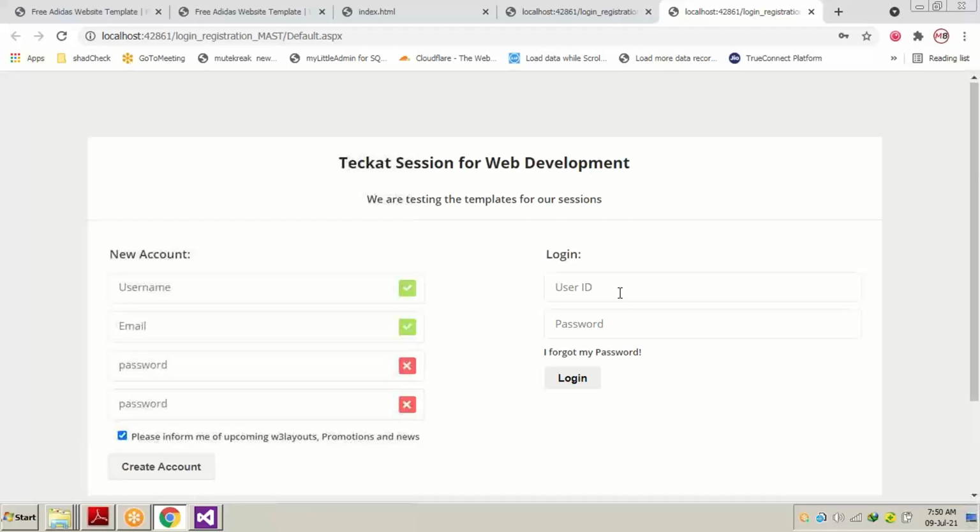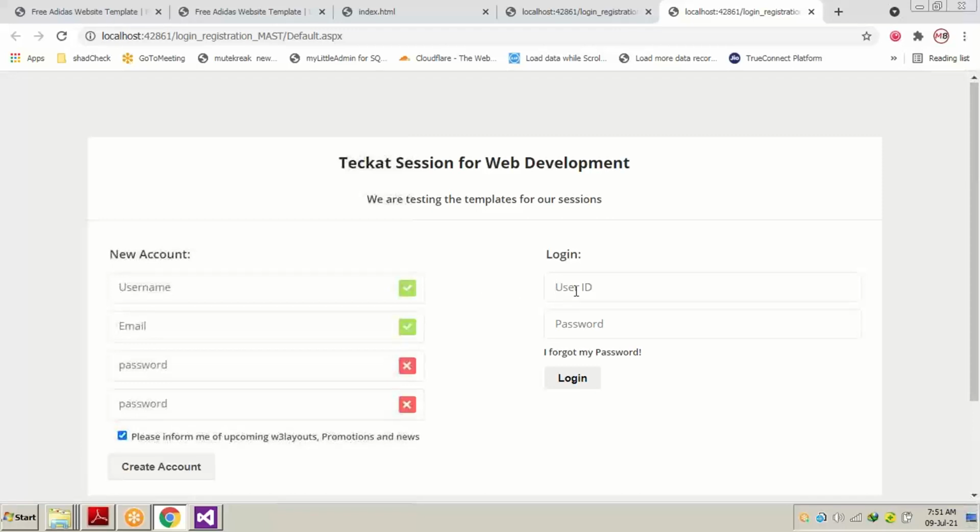Why is the placeholder property being used? Because where to write the user ID, in which text box, how is the end user going to know? To make them understand, we have to use a placeholder, so that it appears as the label of the text box, showing what we have to write inside it. And as we write anything, that particular placeholder disappears. As we clear the text box, the placeholder appears immediately.